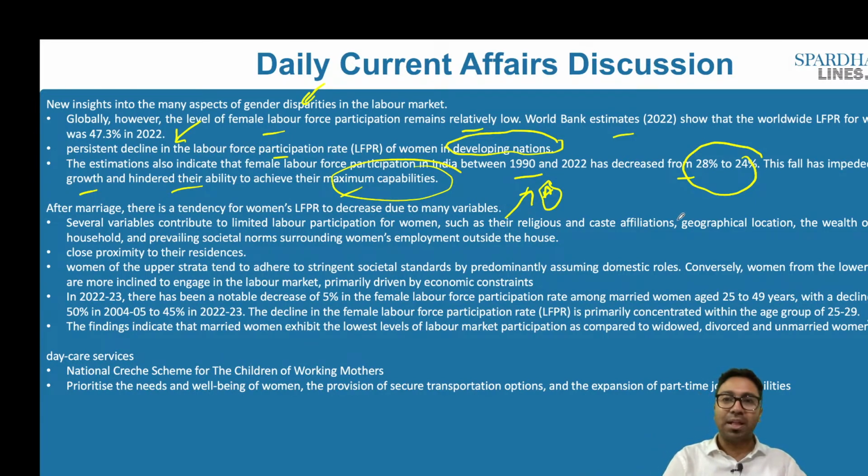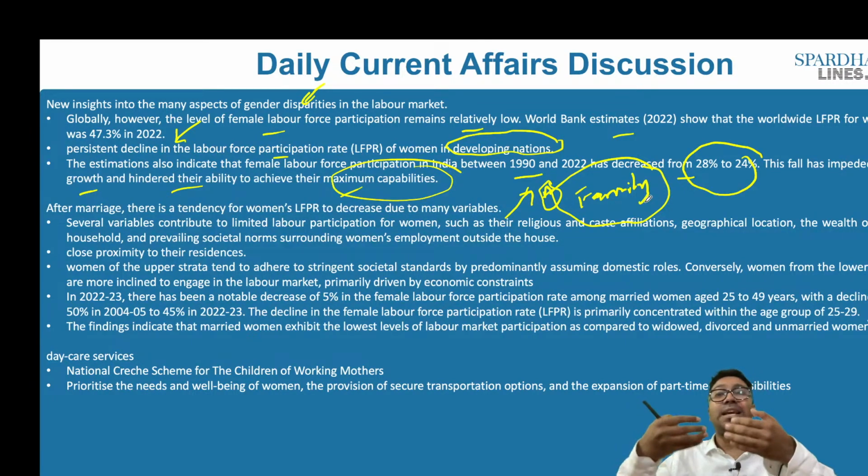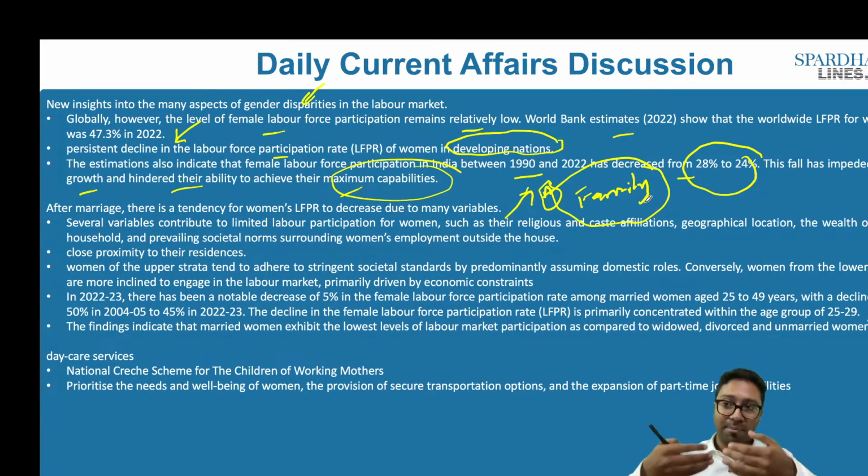Second happens to be the family responsibilities. The minute a woman is married, she has to take care of the family. She has to take care of the family of her husband as well. In most cases, she becomes the breadwinner's support. In most cases, she is the one who is cooking for the family. She becomes the domestic help as well. In most cases, she happens to be the caregiver for the senior citizens in the family. That happens to be the second major issue.